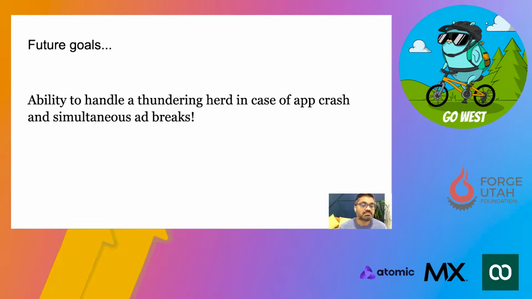But since everyone is logged into the stream and everyone is going to hit your backend system at the same time, you will also have a scenario like thundering herd. So for both of these use cases, we wanted to have a system where we could handle this kind of scenario gracefully. Even if there is any problem, the system should be able to handle these problems in such a manner that users' experience doesn't interrupt.